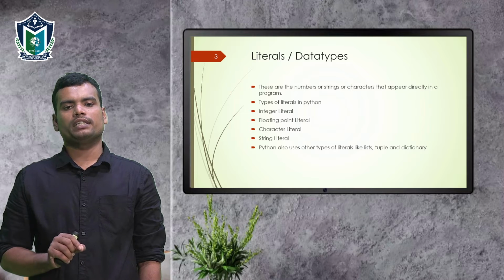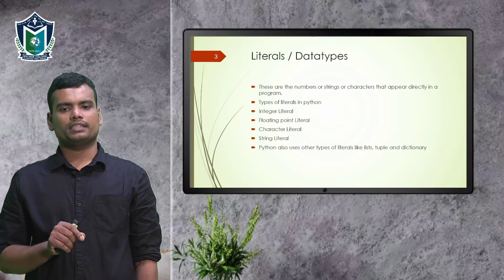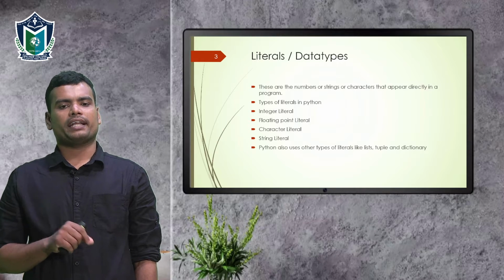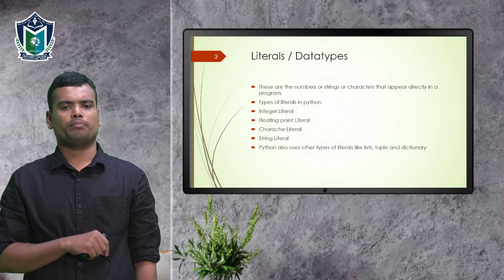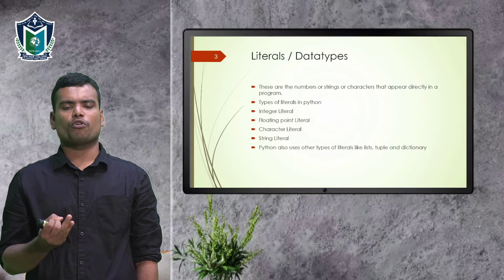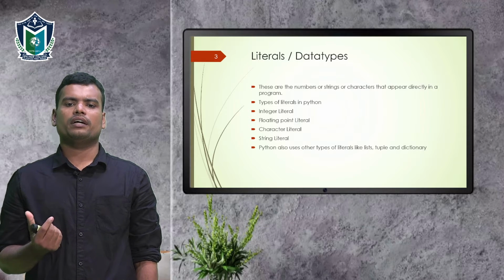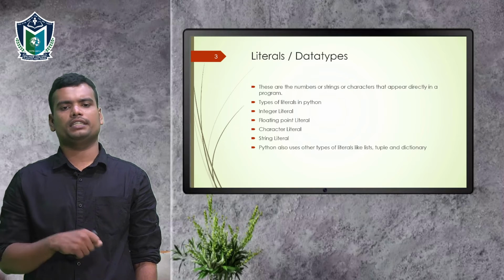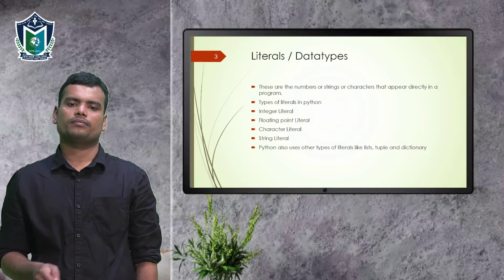So, what are literals or data types? These are the numbers or characters or the strings that appear directly in a program. There are many types of literals in Python like integer literal, floating literal, numeric literal, character literal, string literal and some special types of literals like list, tuple, dictionary, sets, etc. We will discuss each in detail.